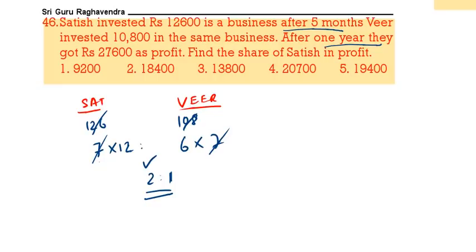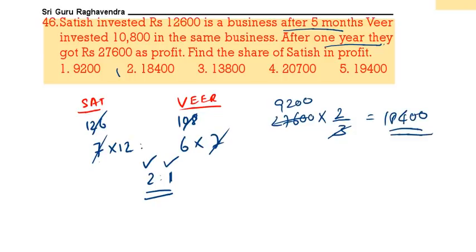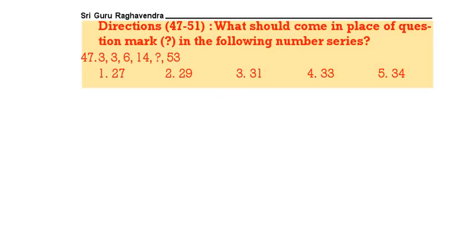Satish will be getting 2 parts. Veer will be getting 1 part. They total got 27,600. We want Satish, so it is 2 by 3. That is equal to 3 nines 27, 2 into 9200, that is 18,400. Answer is 18,400. Next question.